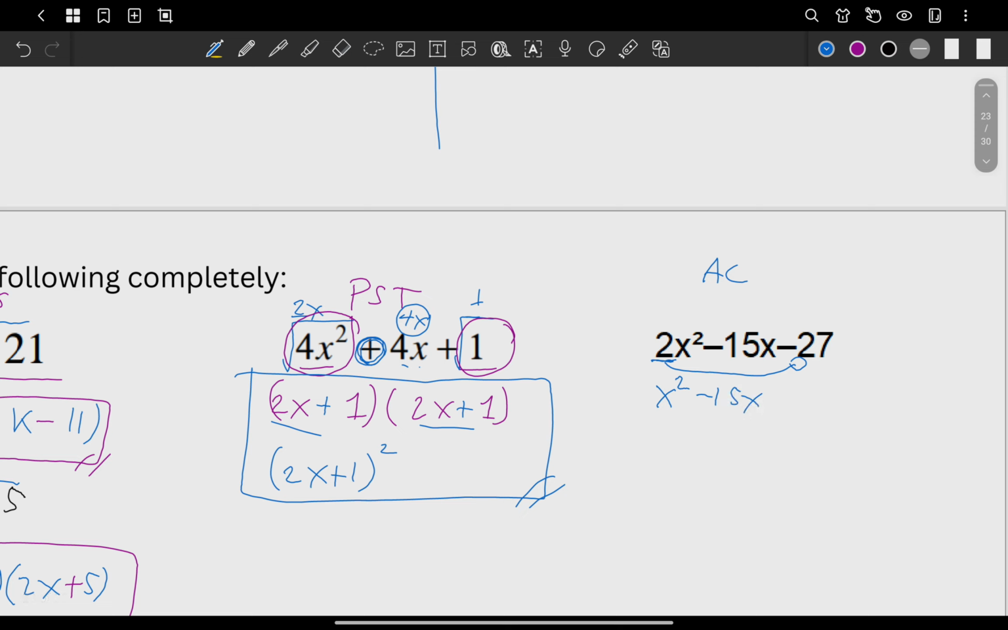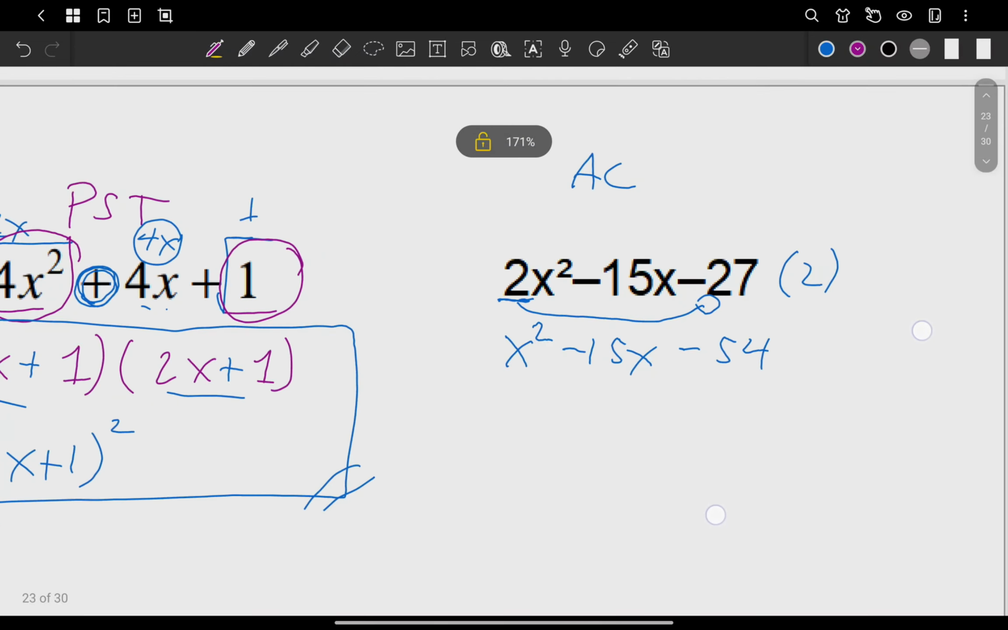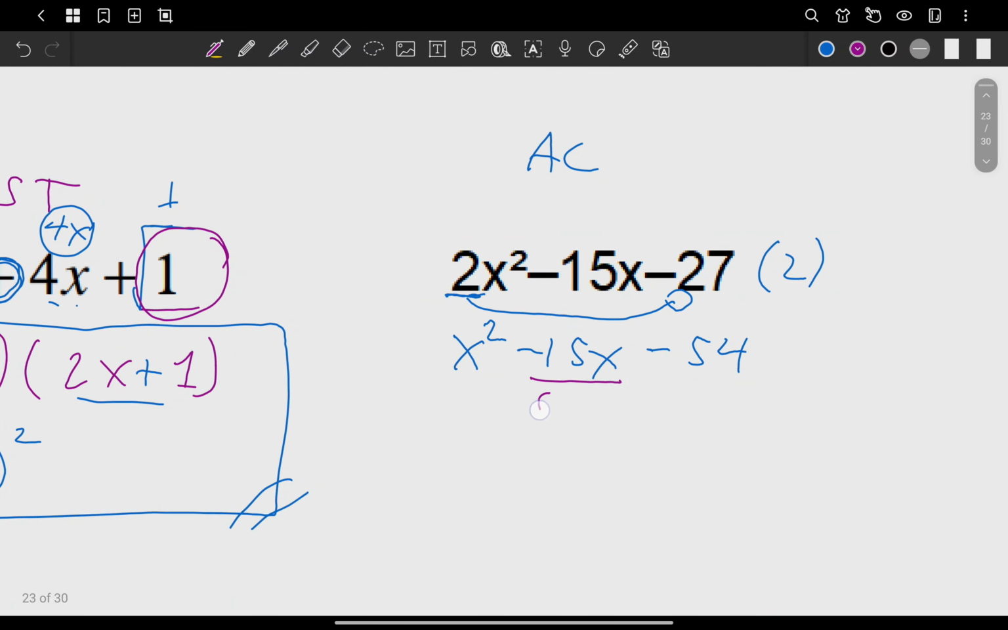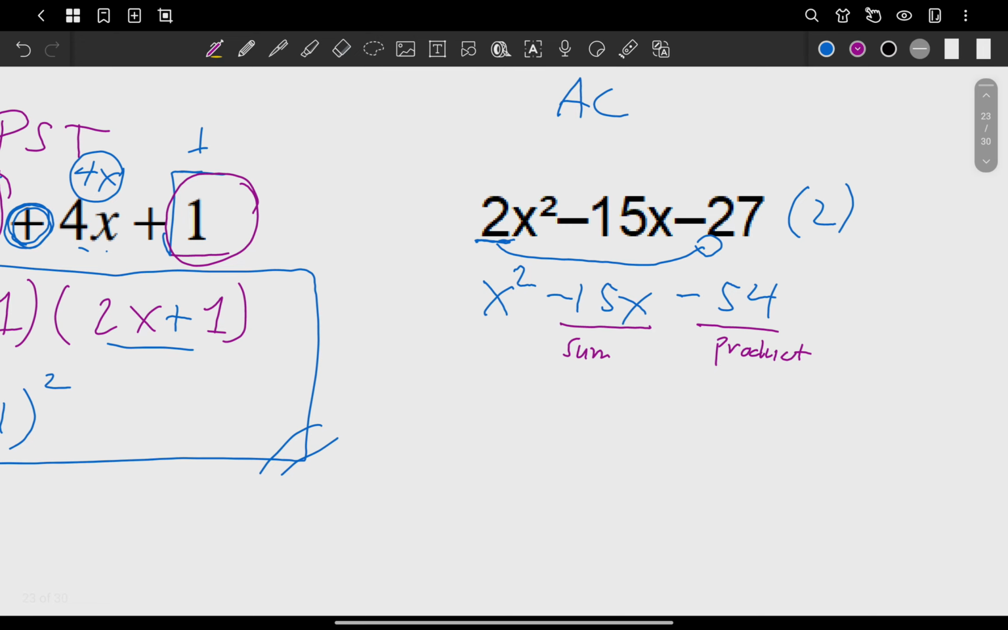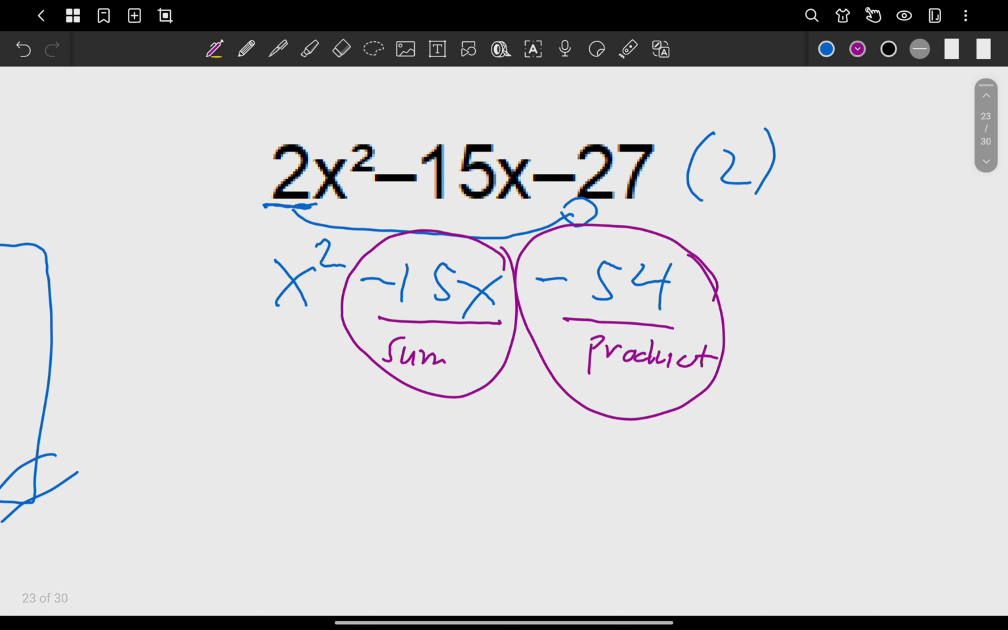What is negative 27 times 2? Again, times 2 here. We have here negative 54. Now, we can apply our original technique. This is what? The sum and the product. So, analyze. Think of two numbers that when you multiply is negative 54. And when you add is negative 15.